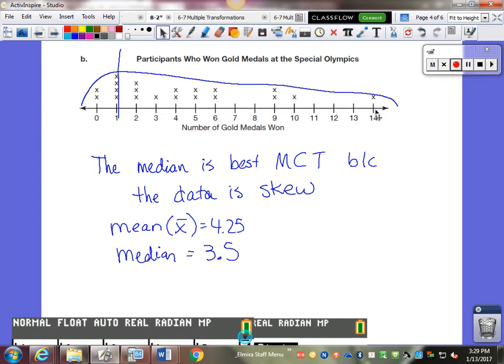This data is skewed. The median would be a better predictor because 3.5 is about here, roughly in the middle of where the bulk of our data is. So that's a more realistic prediction of how many medals you would get if you're going to medal.